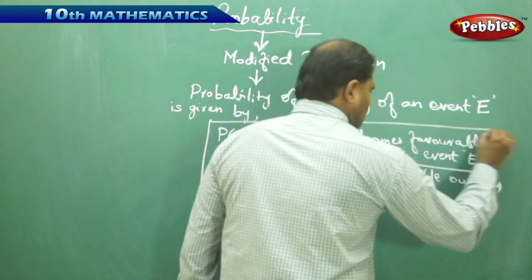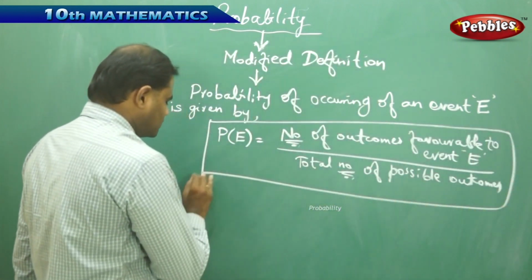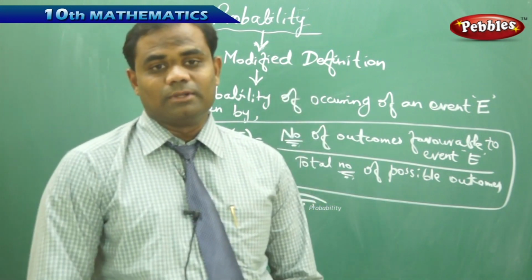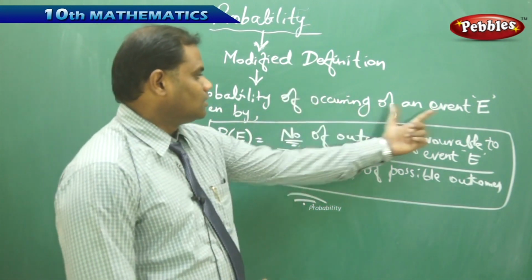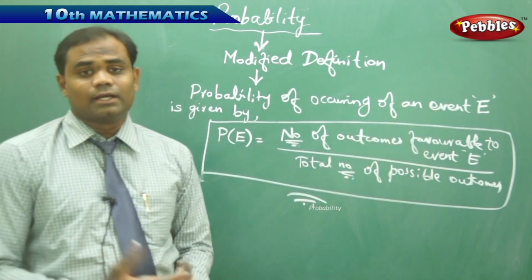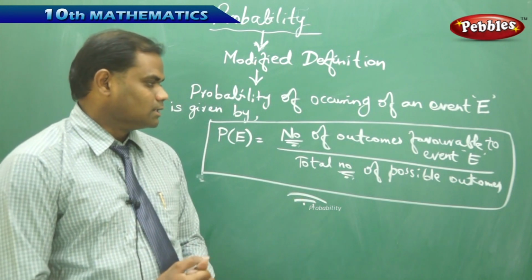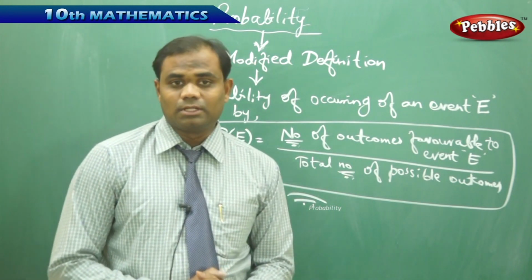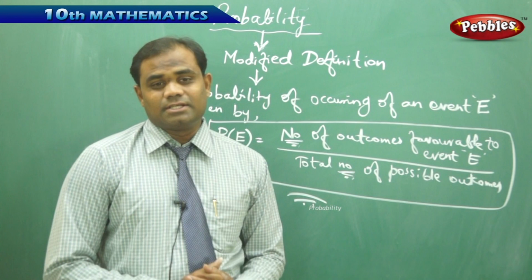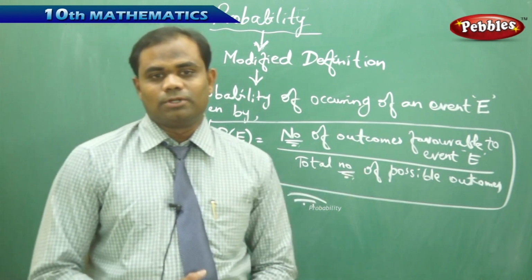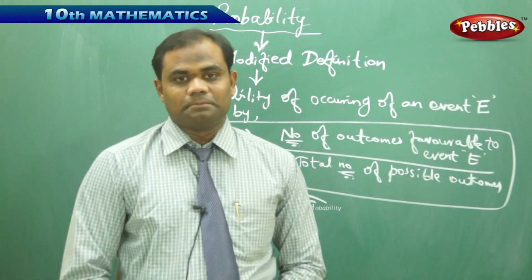This is the most modified definition of the theoretical probability of occurring of an event E. Let's see an example problem connected with understanding the probability through the mathematical formula.